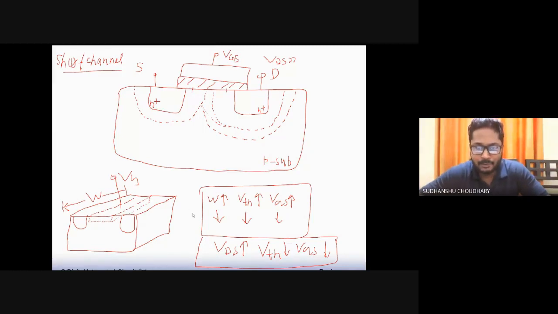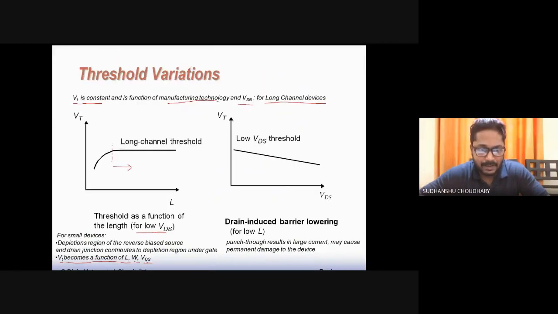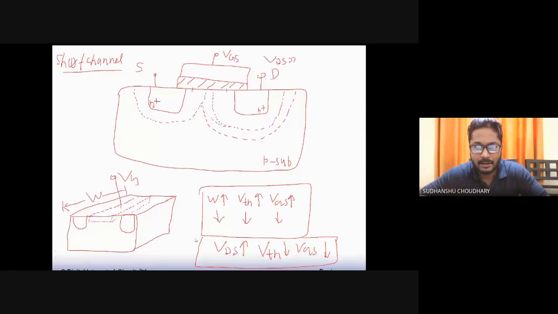Now, similar to this L and W, my VDS, that is the drain to source bias, can also affect the threshold voltage. In fact, when you increase VDS, you will find that the threshold voltage becomes small for the MOSFET. This can be explained from this picture, where let us say my VDS is further increased.